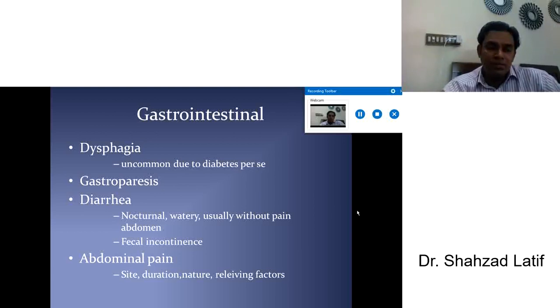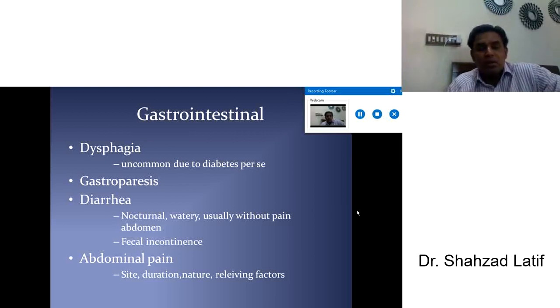And gastroparesis: the patient has indigestion and may say, I have loss of appetite, whatever I take in a meal stays in the stomach for a long time, and that's why I can't take a second or third meal, I am taking just once a day. So ask these types of questions: is there any gastroparesis or not? Diarrhea, any unexplained diarrhea, that may be nocturnal, watery, usually without abdominal pain, without fever, without any sign of infection, may be just a complication of diabetes.